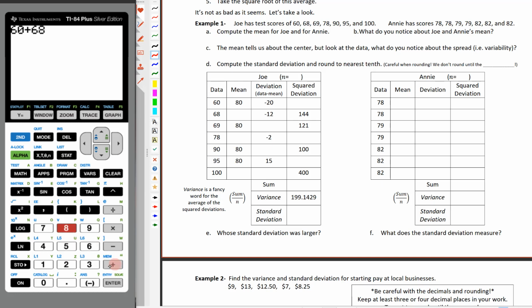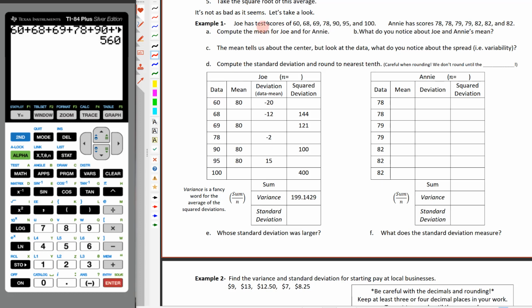So I've got 60, 68, 69, 78, 90, 95, and 100. Now, I always like to make sure that I've put the data in the right way. So I've got a 100, a 95, a 90, a 78. And then let's check the beginning of this list here. I realize this is a little tedious. So we've got 69, 68, and 60. So we're going to go ahead and add those together. So I'll hit enter and I get 560.